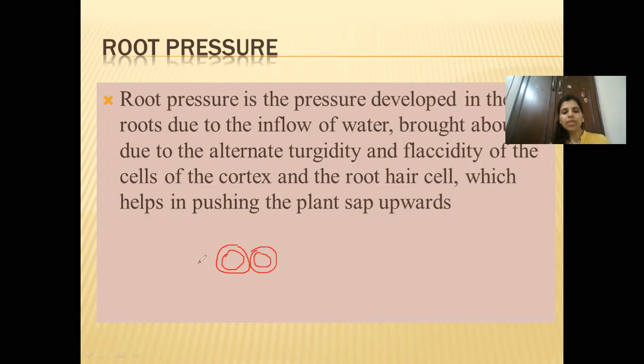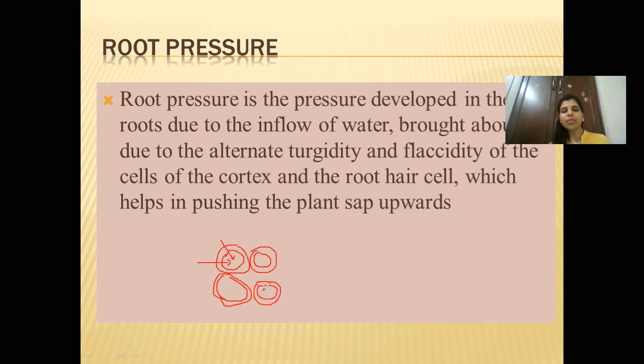Now, what has happened, this water which was outside, due to endosmosis, has moved inside. So when it moves inside, this particular cell swells. Initially it was like that. Now this cell has become tight, or turgid. Now compared to that, this particular cell is having its original shape.